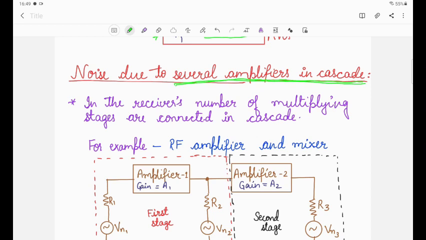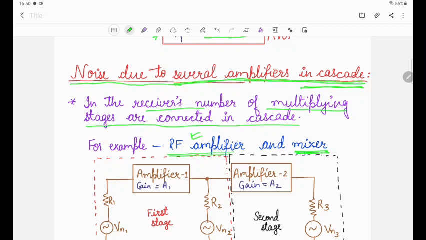So we need to find the equivalent noise voltage at the input to all the cascaded components. So here we find how to calculate the noise due to the several amplifiers which are connected in the cascade, or you can say series. In receivers, a number of multiplying stages are connected in the cascade. I have taken here an example of two devices, RF amplifier and mixer, connected in the cascade.